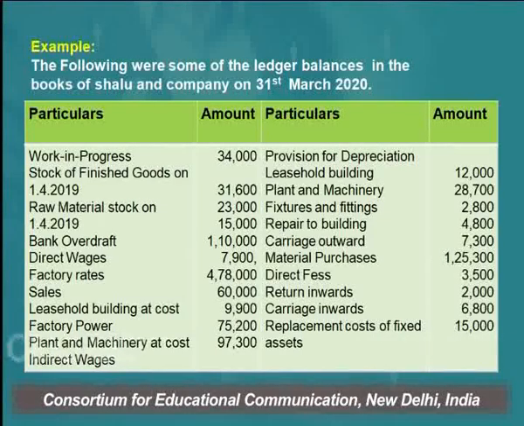So these are the ledger balances given here, and as you can see, the first is work in progress. This is the opening stock of work in progress, which is 34,000. Opening stock of finished goods is also given, which is 31,600. First of all, we have to segregate all those items which are related with the manufacturing account.